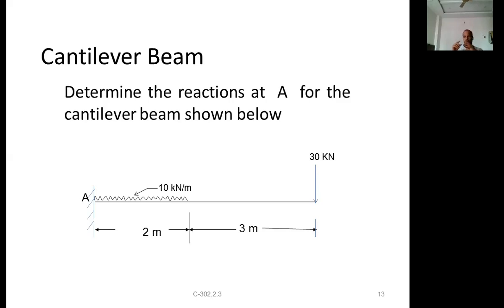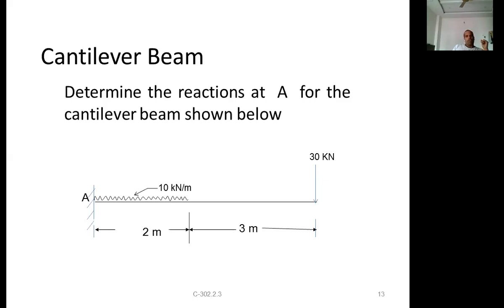If you apply any moment at a point, we call it an applied moment. If a moment is developed in the form of a reaction due to other loads, we call it a reacting moment, or reaction moment. So in this case, at support A, it is a fixed end.